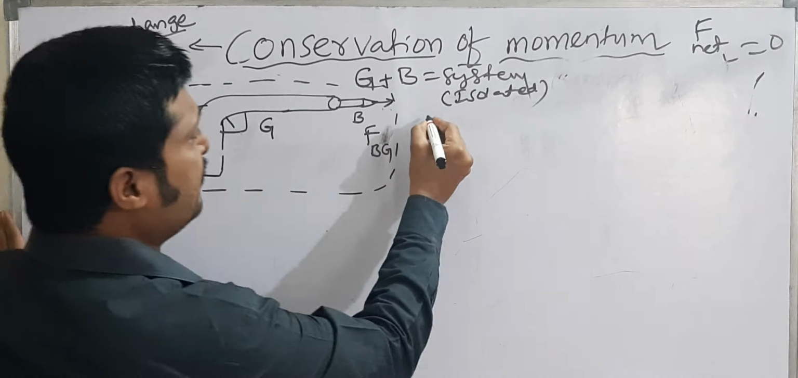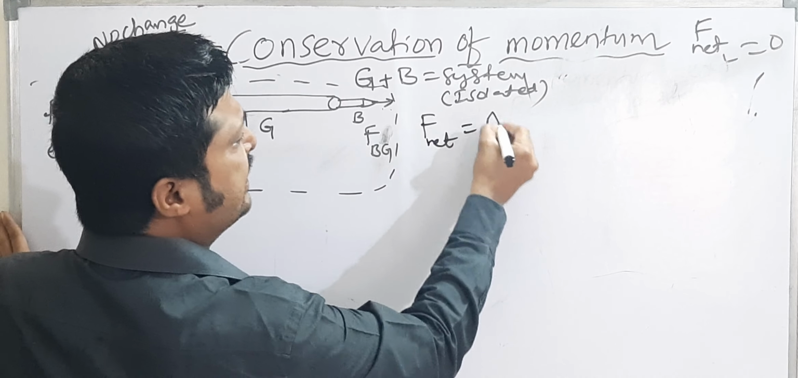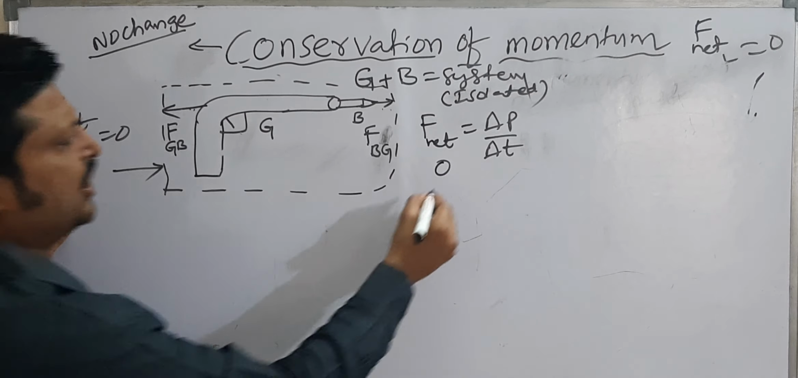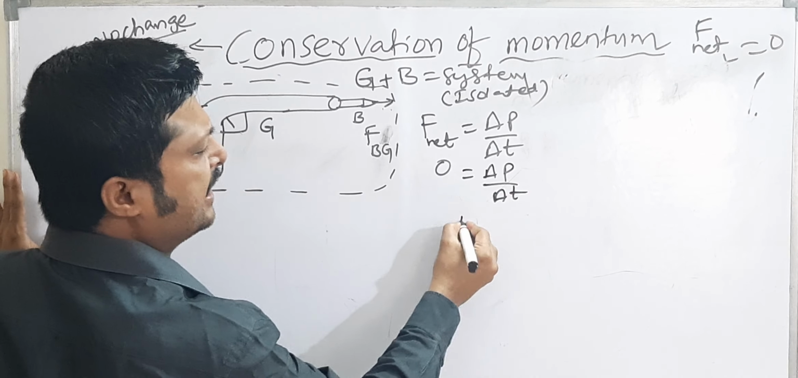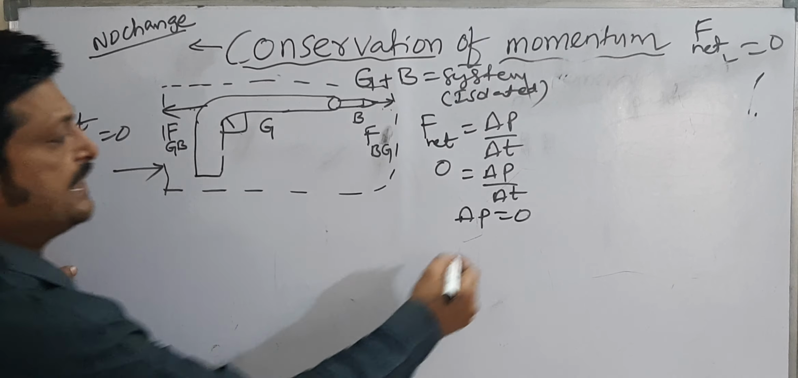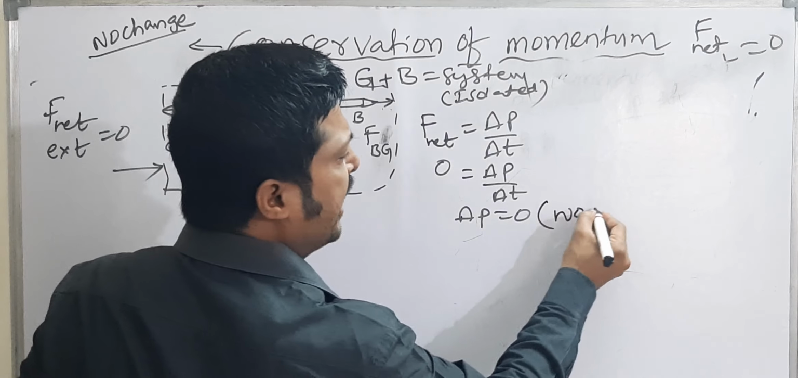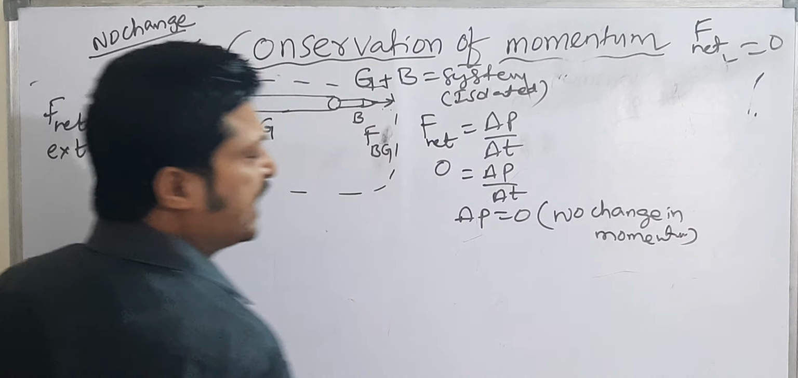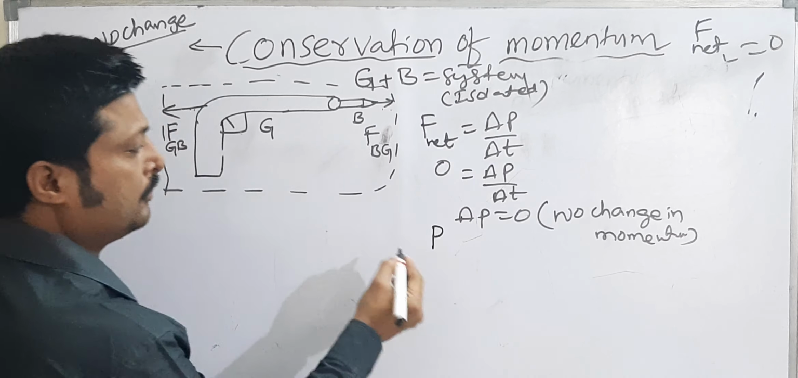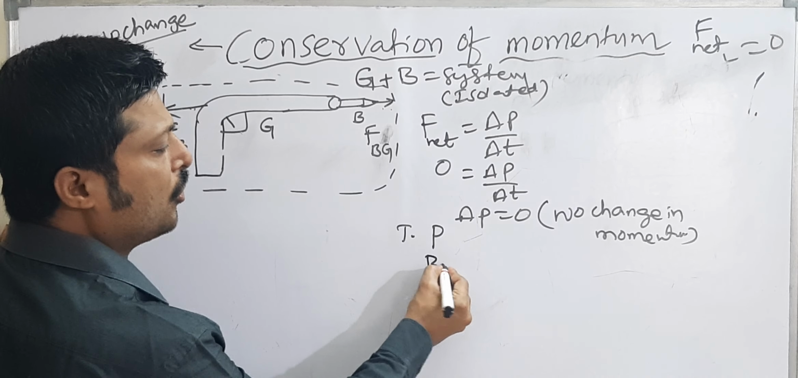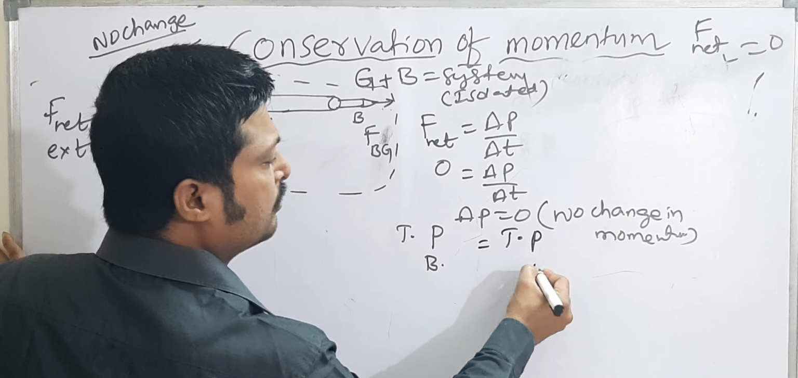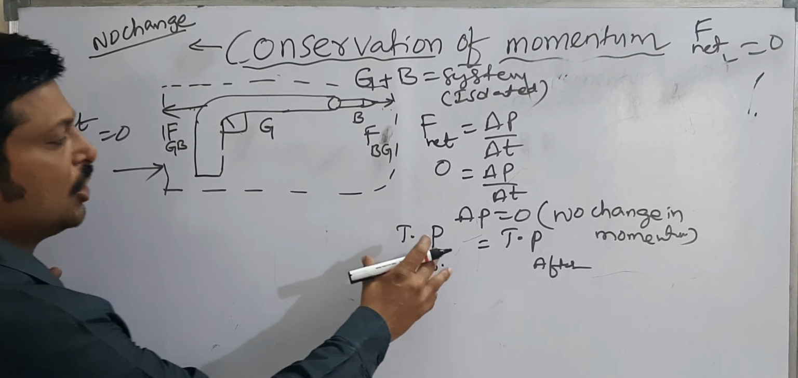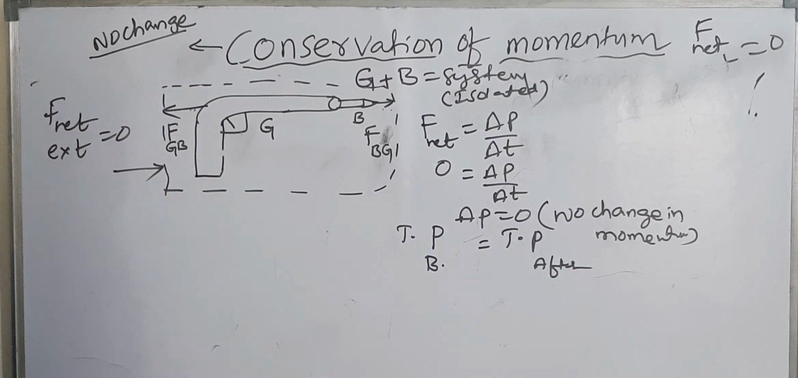Now according to Newton's second law of motion, F net is equal to delta P by delta T. Here net external force is 0. So 0 is equal to delta P by delta T. From this, delta P is equal to 0, which means no change in momentum. No change in momentum of the system means total momentum before is equal to total momentum after.